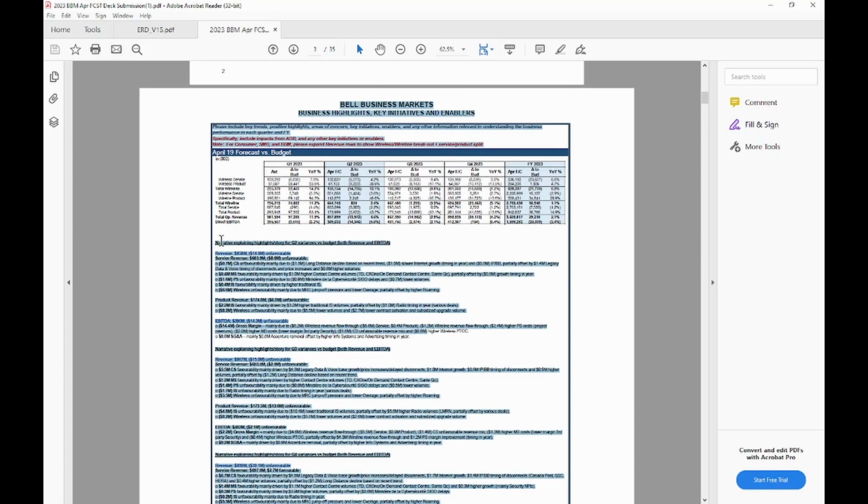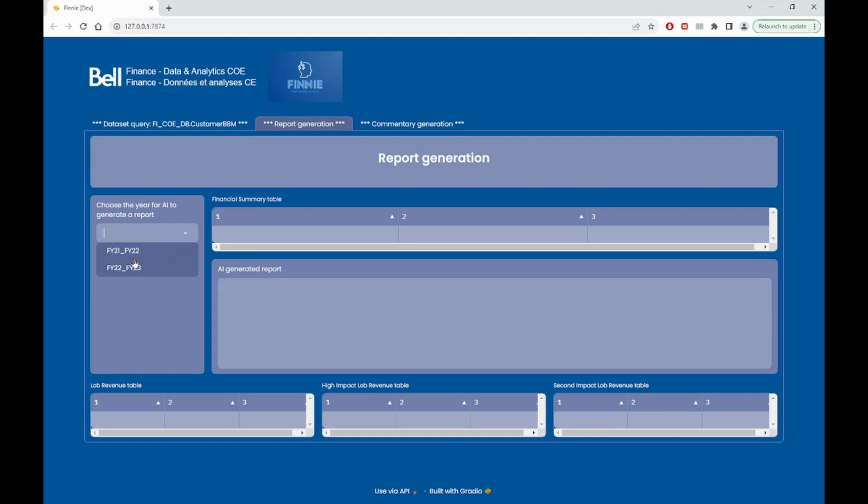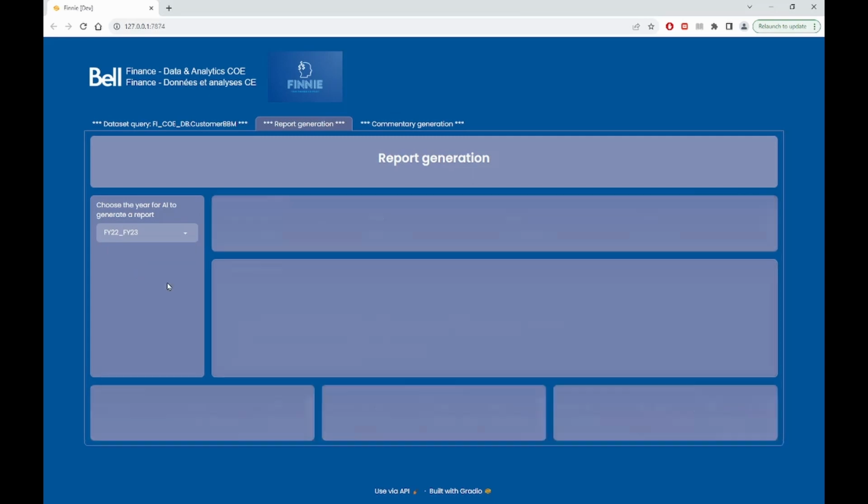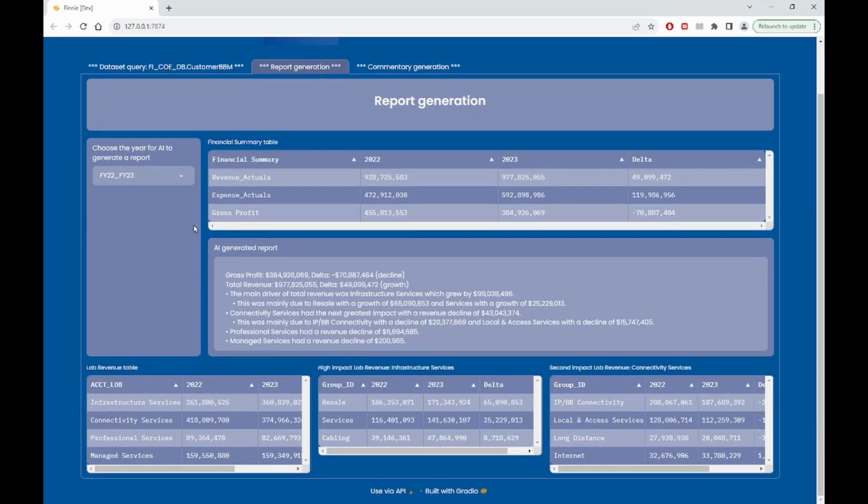similar to this one. I'm going to choose. There's some years I can choose. So I'm going to choose this year, the current year, 2023. So you can see that the machine will generate some tables, and there are some reports.